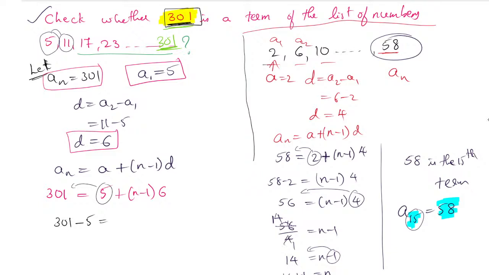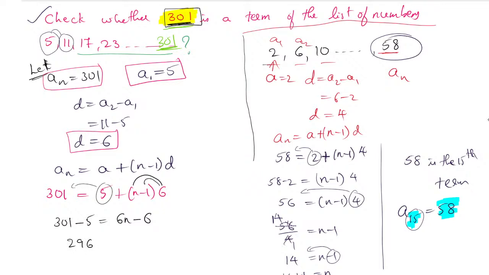Here, remember, when you are proving whether the given number is a term of an AP or not, do one thing: multiply the 6 inside. Why am I saying multiply inside? It will be easier for you to solve. Afterwards you can shift that 5 also, not a problem. So 6 into n is 6n minus 6. I'm multiplying 6 inside the bracket. So it will become 296.